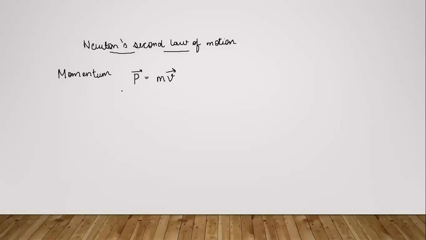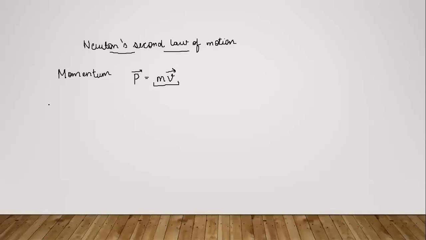Now, why are we going to study momentum before getting to Newton's second law of motion? See, this expression contains two quantities, m and v. So why are we combining these two quantities to get momentum?